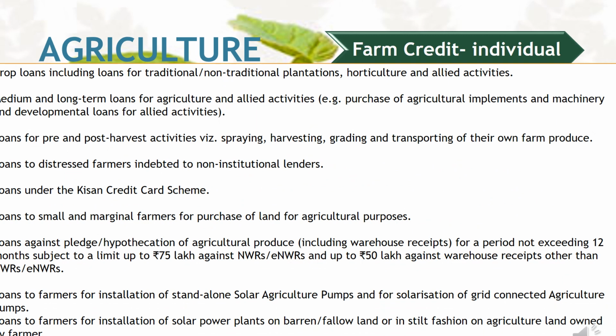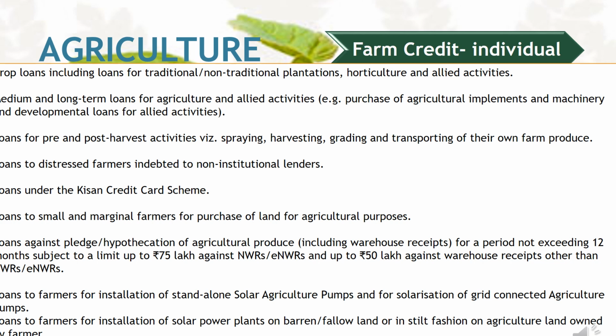Crop loans including loans for traditional and non-traditional plantations, medium and long-term loans for agricultural and allied activities, loans for pre-harvest and post-harvest activities, loans for distressed farmers in the clutches of non-institutional lenders, loans under Kisan Credit Card, loans to small and marginal farmers for purchase of land for agriculture purpose, loans against pledge and hypothecation of agriculture produce, against warehouse receipts for a period of 12 months, subject to maximum 75 lakhs against the NWR and ENWR, up to 50 lakhs for warehouse receipts other than NWR and ENWR. NWR means negotiable warehouse receipts and ENWR means electronic negotiable warehouse receipts.